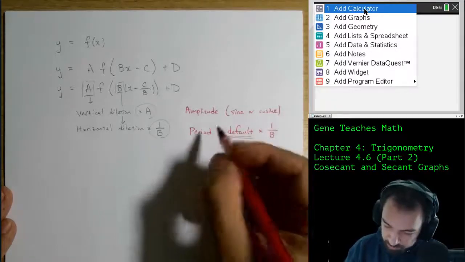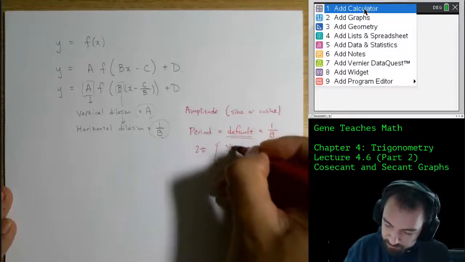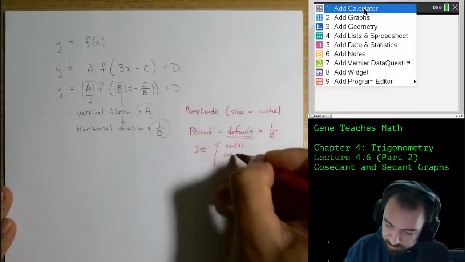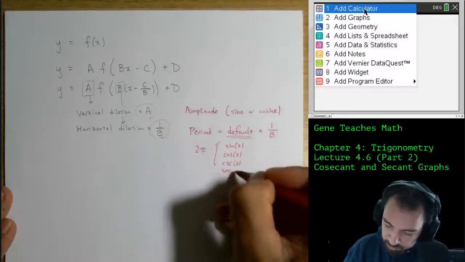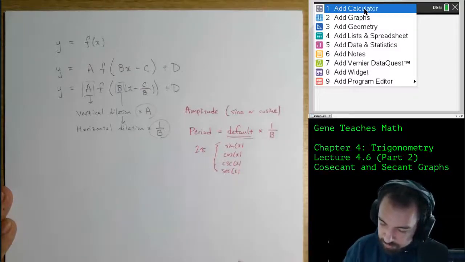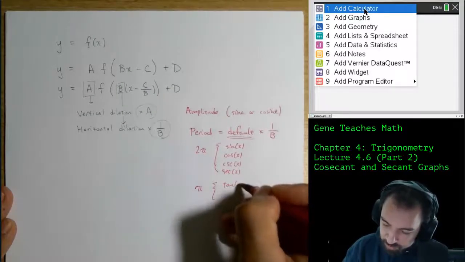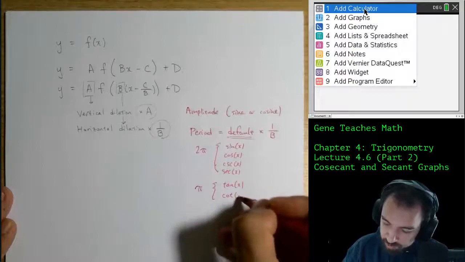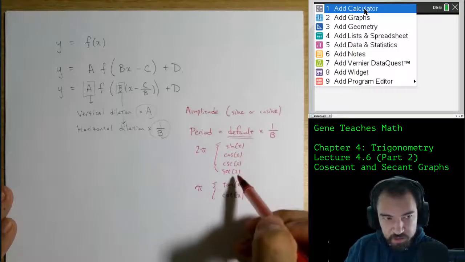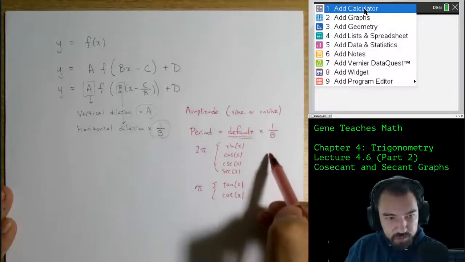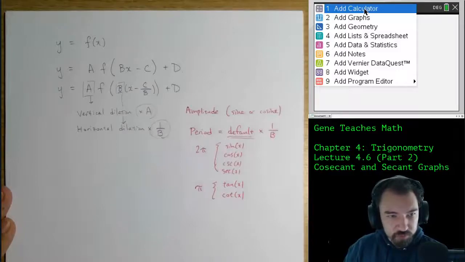The default period was 2 pi for sine of x, cosine of x, cosecant of x and secant of x. And then it was pi for tangent of x and cotangent of x. So if you're dealing with any transformation of these graphs, your period is going to be 2 pi times 1 over b. If you're dealing with either of these graphs, then it'll be pi times 1 over b.